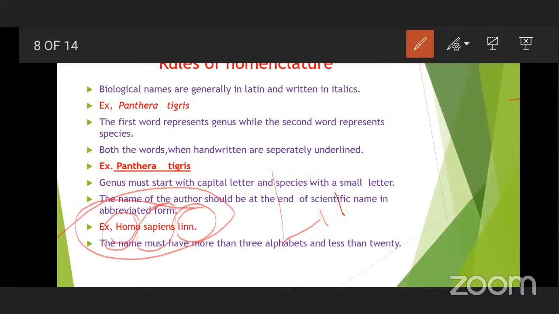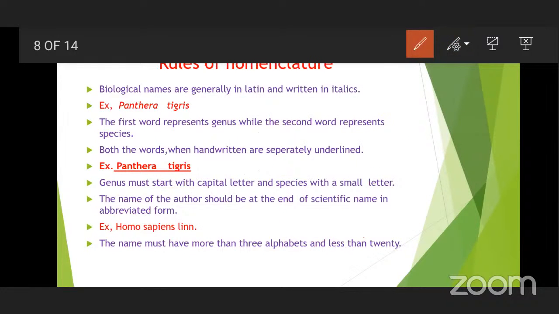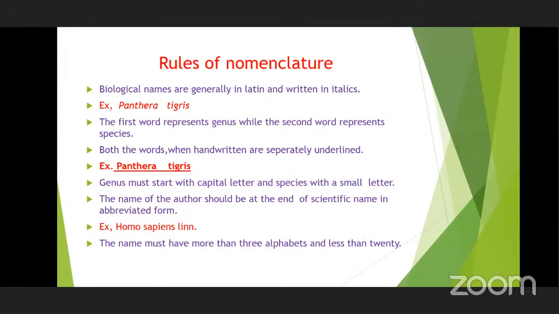This is the abbreviation for Linnaeus. Linnaeus is the scientist who has given this name. That's why the name of the scientist or author has to be mentioned in abbreviated form. Linn denotes the scientist or the author who has discovered or written the name.